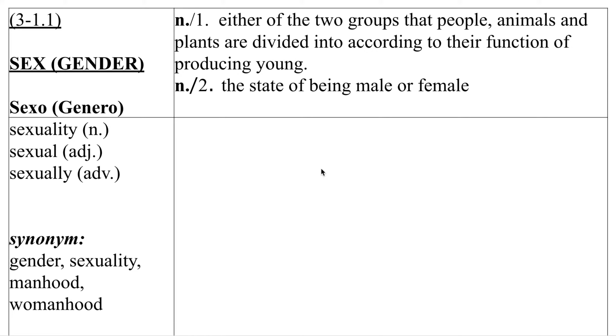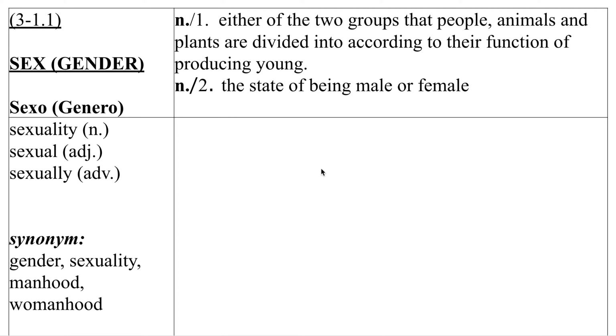But of course, there is another meaning of sex that I'm sure everyone knows. So the meanings we're going to talk about here are, one, both as nouns. One is either of the two groups that people, animals, and plants are divided into according to their function of producing young. So that's in a scientific biological way, male and female. It's divided according to the function of producing the next generation of people, animals, or plants. Reproduction. So that's one.